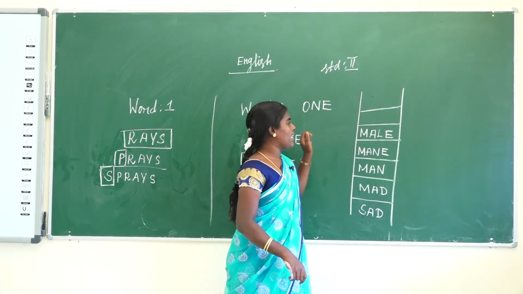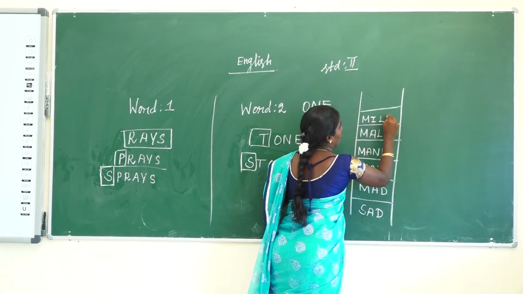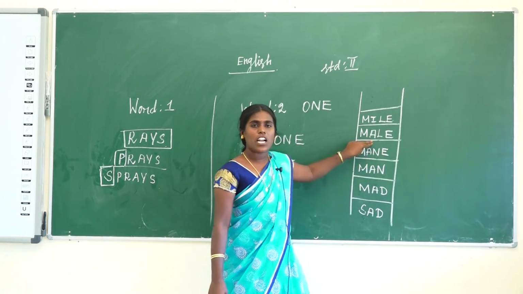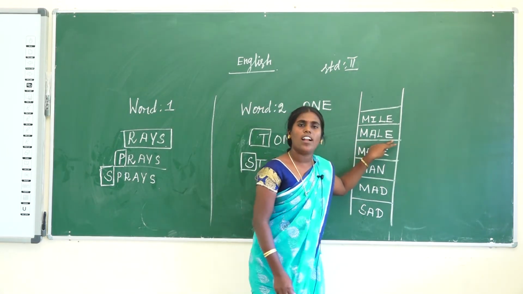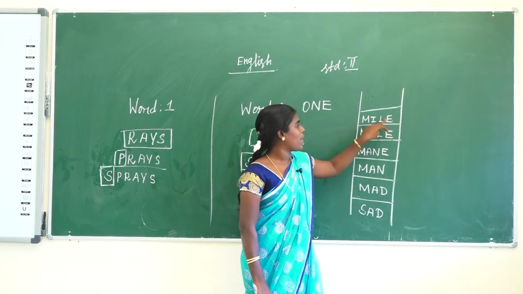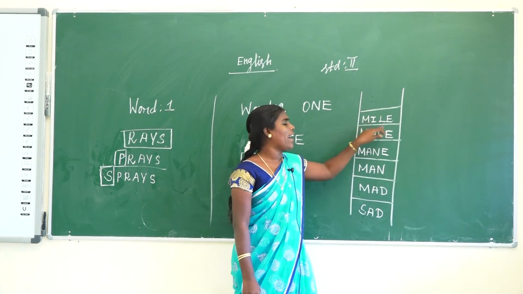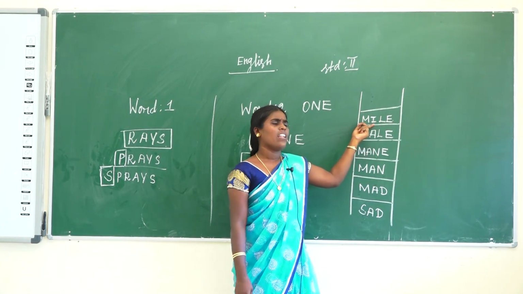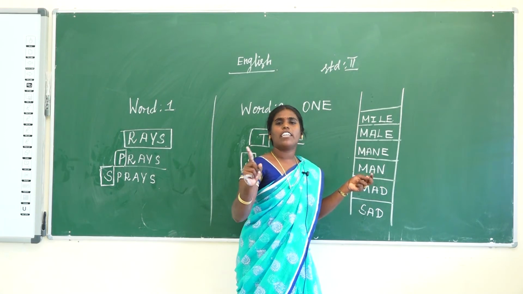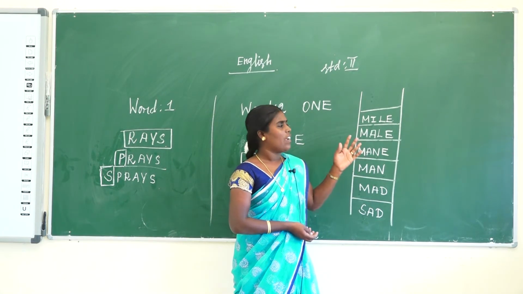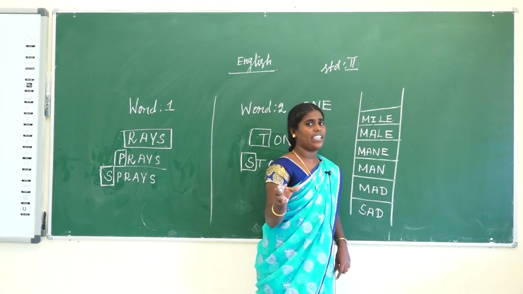Then the next one, what did you do now? Mile. Here also I am using replacing. M-A-L-E is called male. So next one I make M-I-L-E, mile. So here what am I using? Mile. Then next also there is one step alone. So make only one word. What is the word here? Everyone, using adding, I add one letter. Then we get a new word.